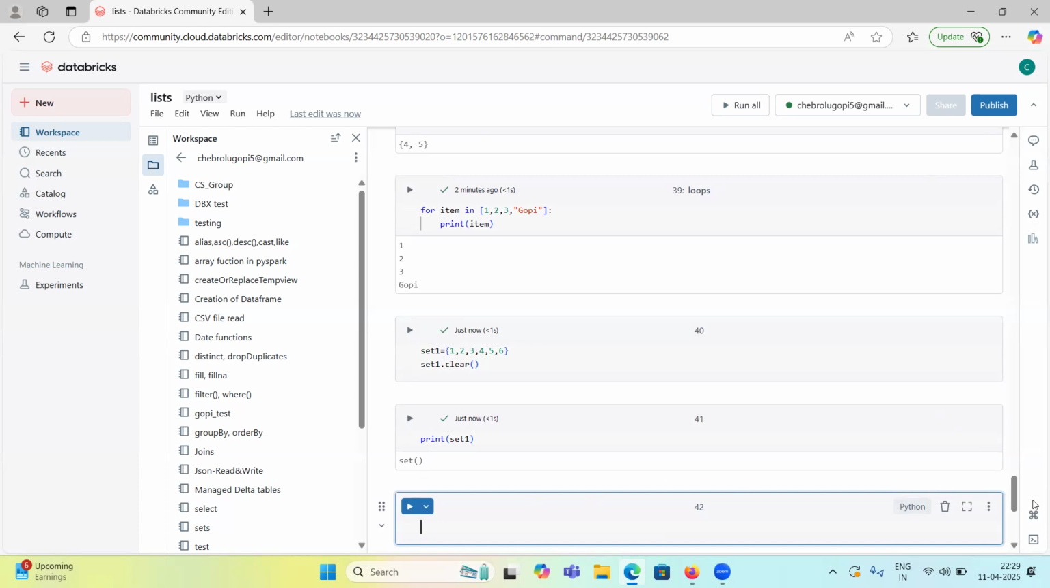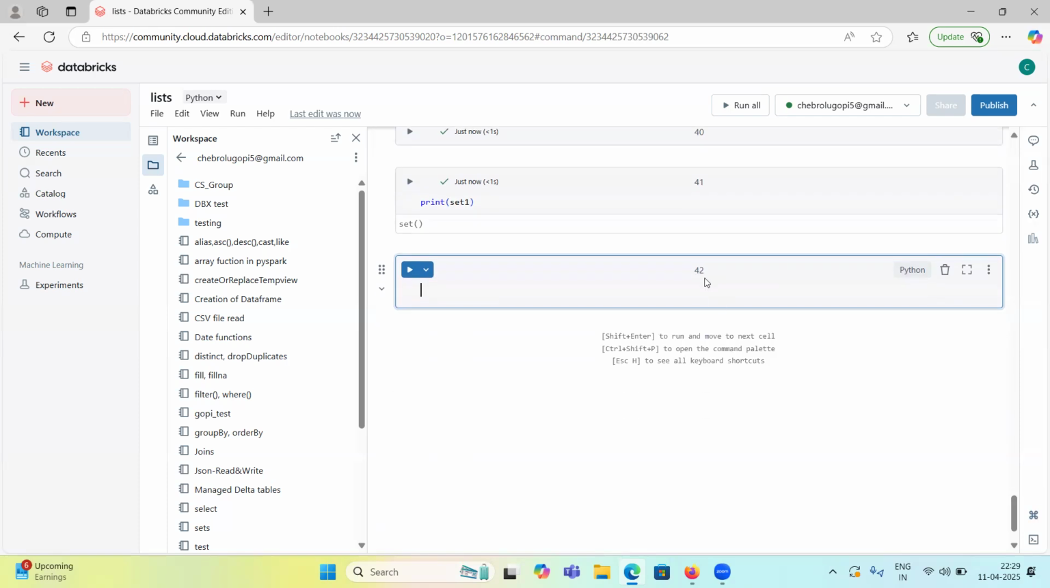In sets, we have one more concept, right? Frozen set. A set is mutable, I mean, we can add and we can remove from a set. But we have one concept that is frozen set. Frozen set means it is immutable, if you use frozen set on top of this one.